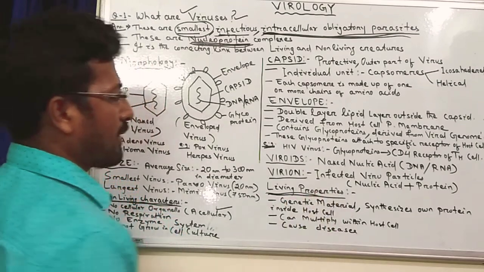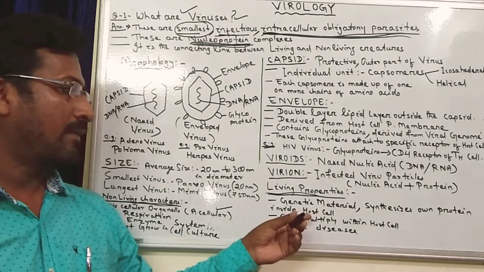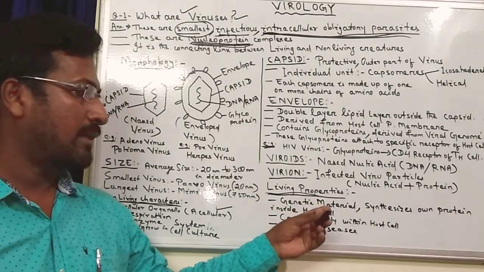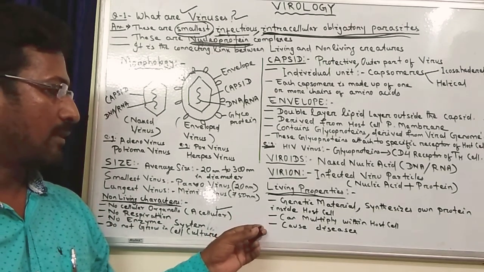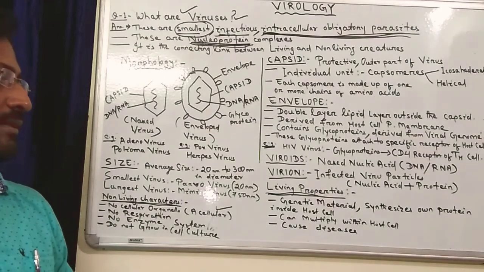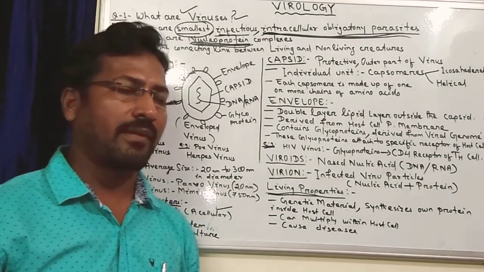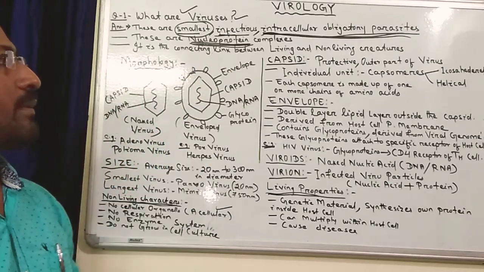Now coming to the living properties. What are the living properties of virus? Virus possesses genetic material, either DNA or RNA. It synthesizes its own protein inside the host cell. The virus can multiply within the host cell. The virus can cause several types of diseases. So these are the living properties of the virus, and that's why virus is considered the connecting link between the living and non-living.